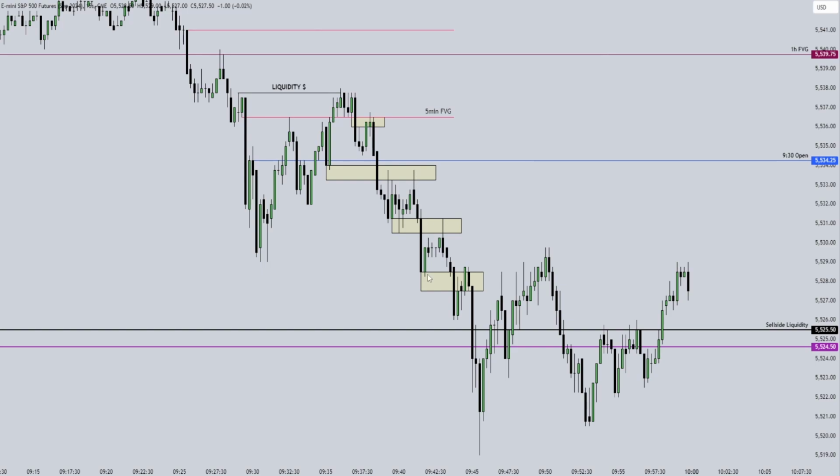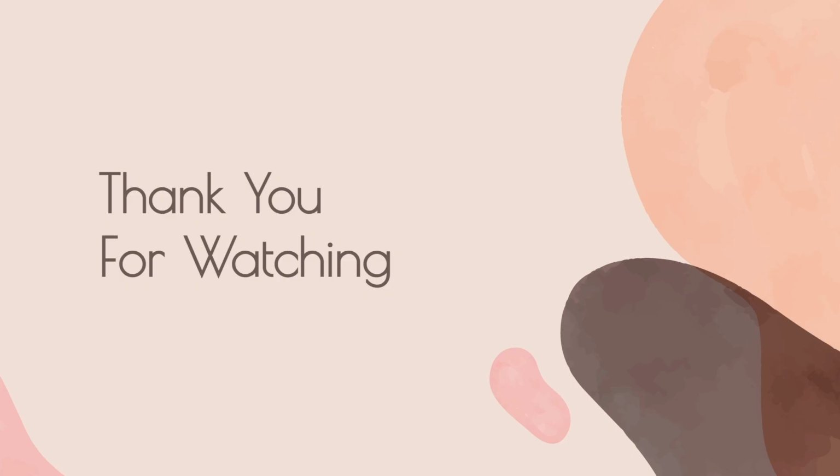We made a quick turn to the downside, and again, there was another unicorn that formed, this fair value gap plus breaker block. So it hits it, goes down, and again, we have another opportunity to enter the market. This is a less clean setup, right? Because we've also breached the sell side, but you can still use this as this is also about to hit the draw on liquidity.